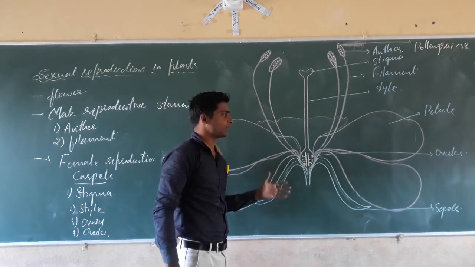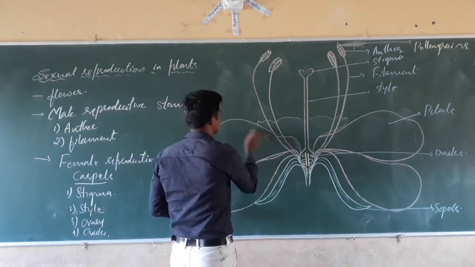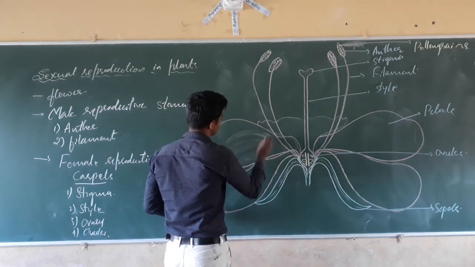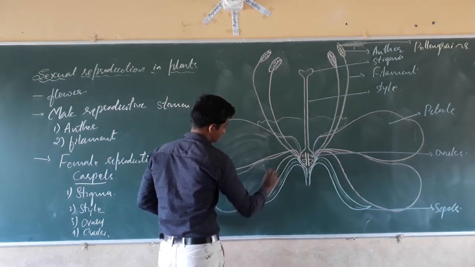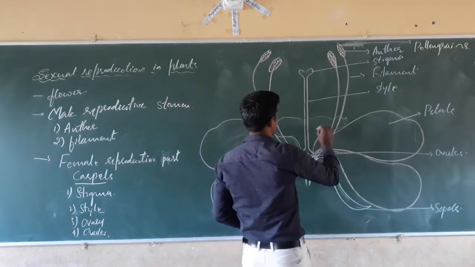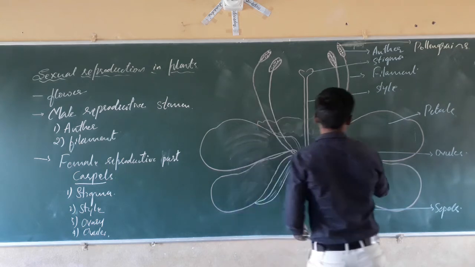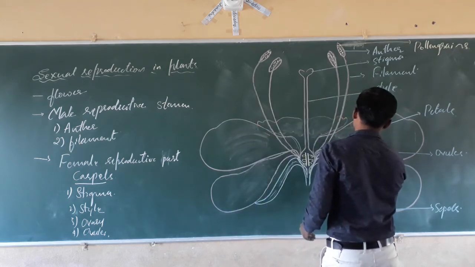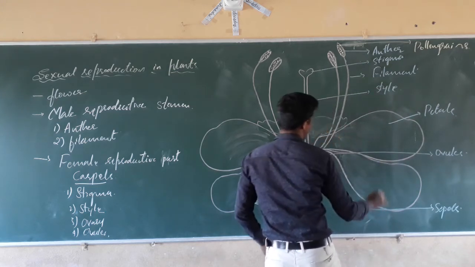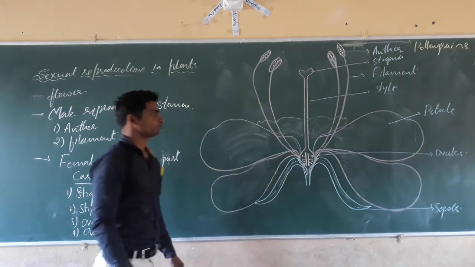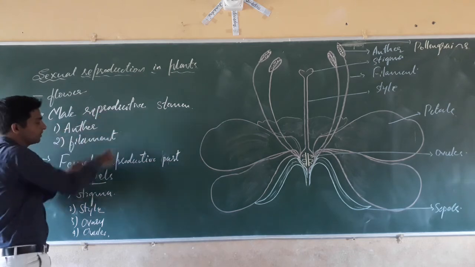You have to draw the diagram. See what happens. The flower is the reproductive part of the plant, which contains the male reproductive system and the female reproductive system.